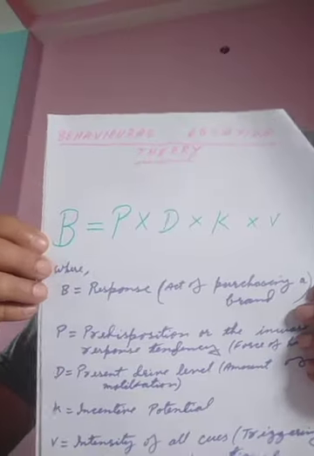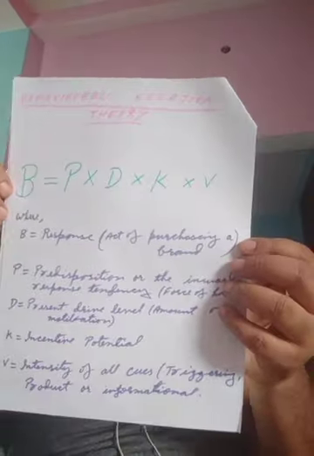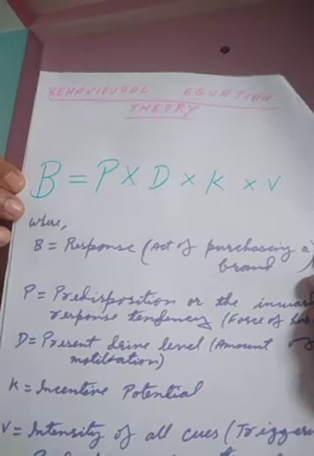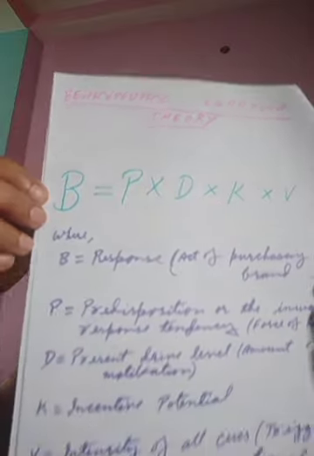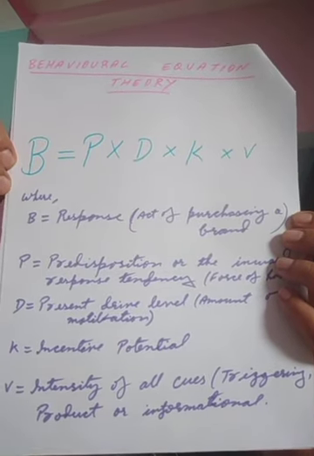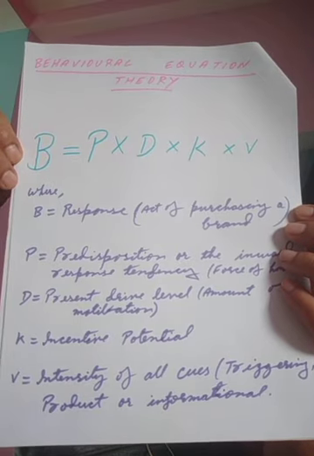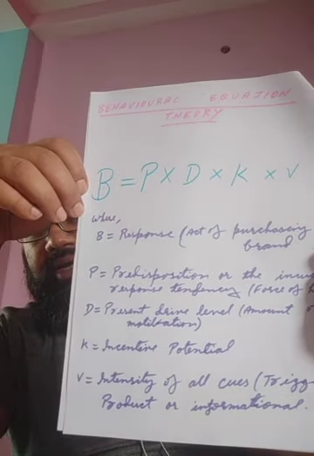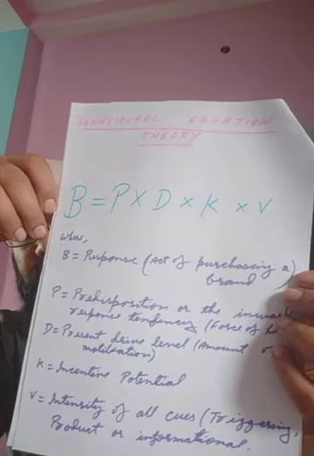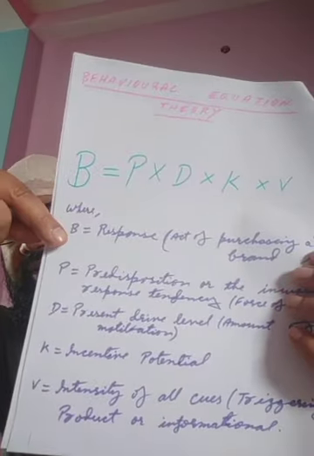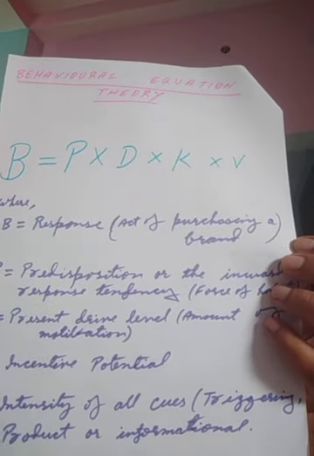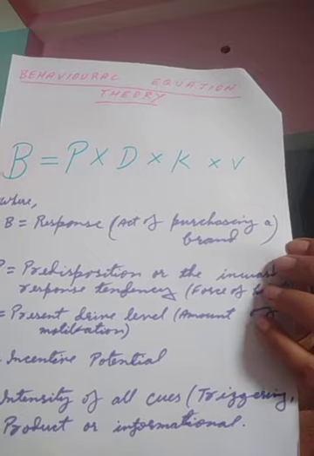According to this formula, B equals P into D into K into V. Okay, this J.A. Howard has given this theory, this formula, which is considered the behavioral equation theory. Where we talk about the B, then B stands for what? Response, meaning the act of purchasing a brand.